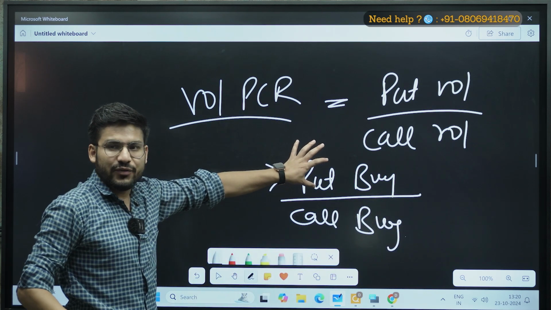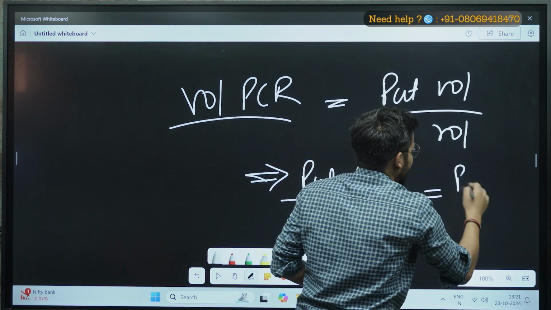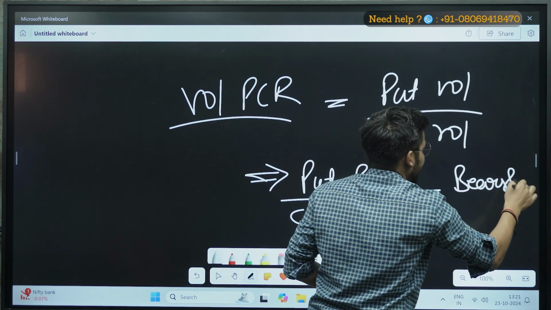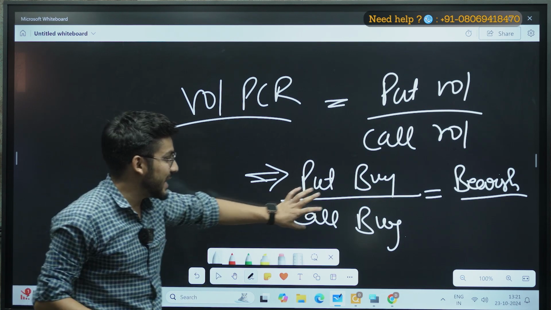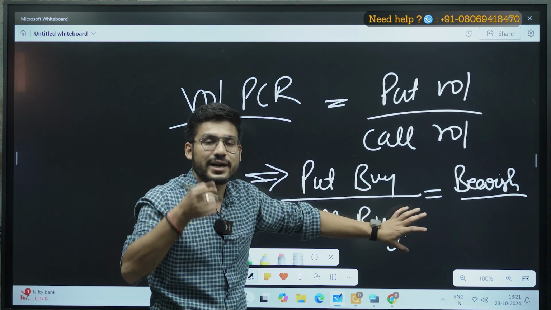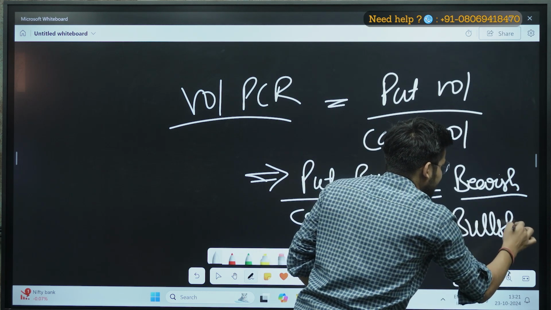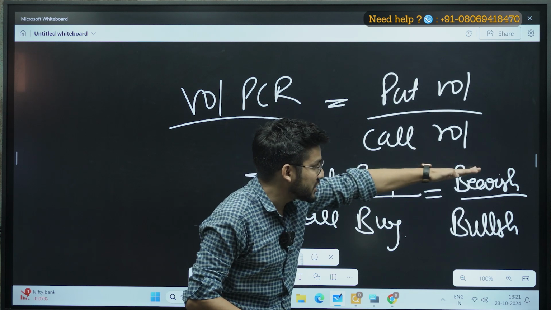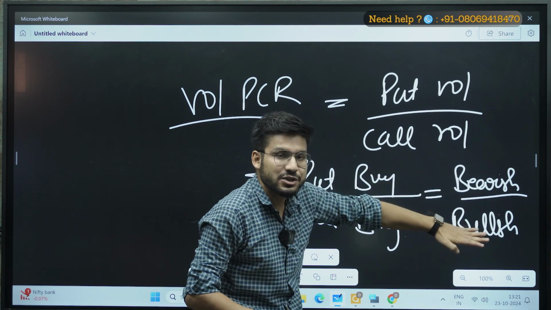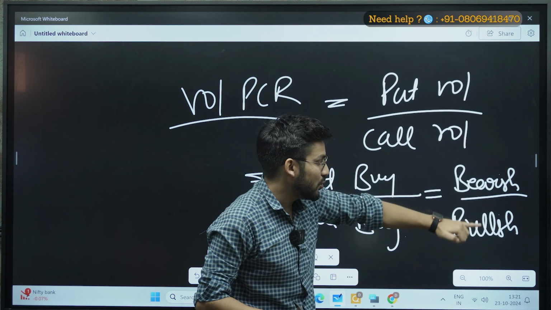Now put means the market will go down and the people are buying it, it means the market will go in the bearish direction, right? And similarly call means the market will go on the positive side, and if someone is buying it, he wants the market to go above, so it is bullish, right? So you can see in the OIPCR we got bullish ratio bearish, but in the volume PCR we are getting bearish ratio bullish, right?